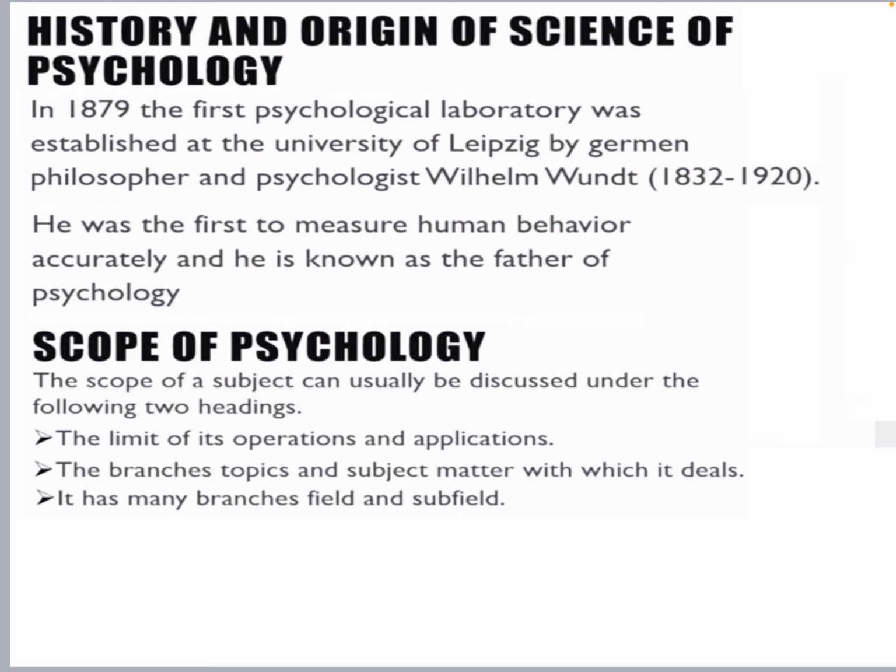It has many branches, fields and subfields. Psychology is not only about animal psychology or human psychology. Human psychology has several branches: our physiological need is something else, our psychological need is something else, our mental health is something else. These things keep on being calculated together, so if you calculate them well, then definitely you can go ahead with this.